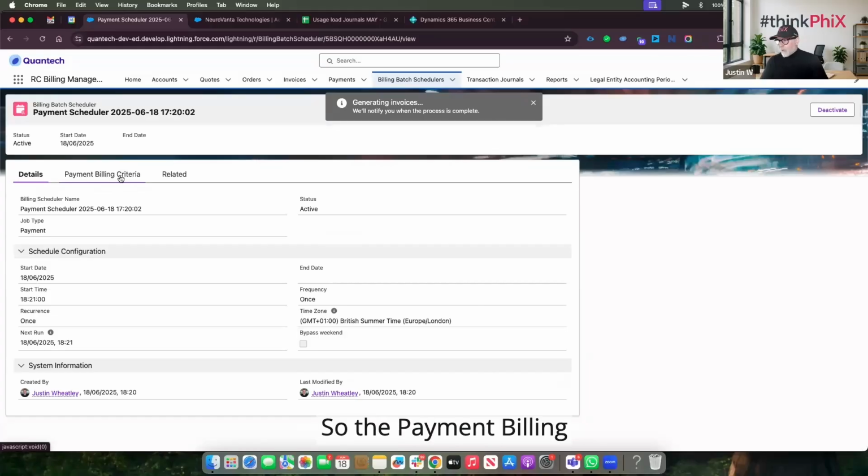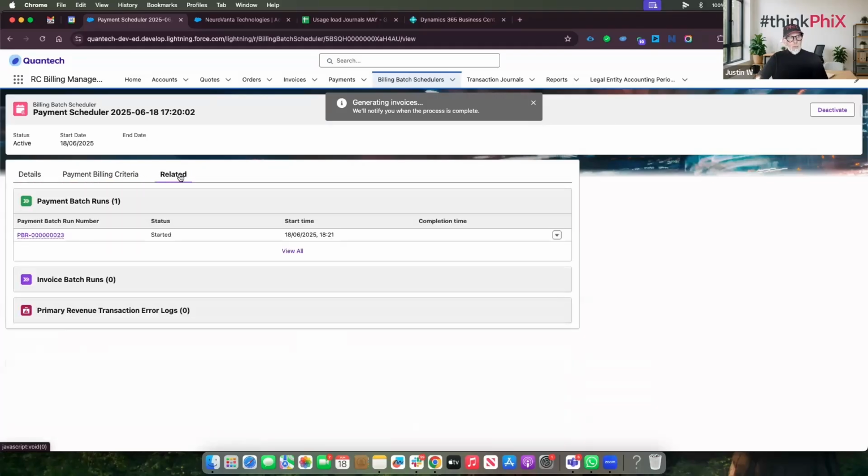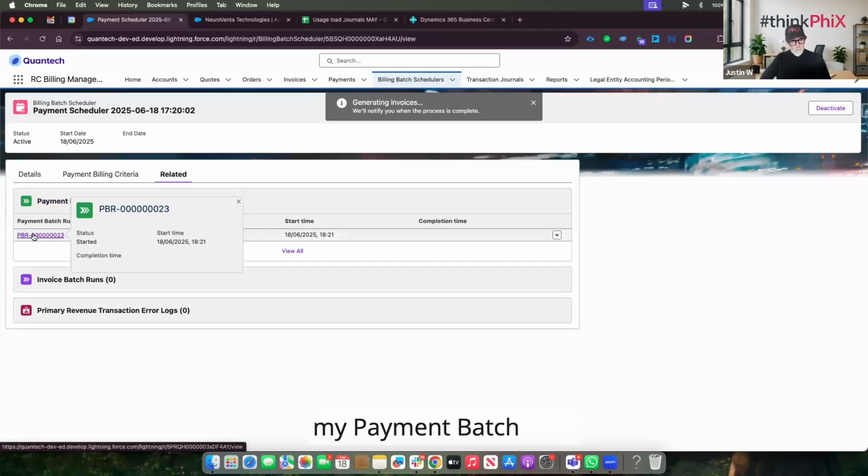So the payment billing criteria, that will go through and match invoices that are due for payment today and that have a payment method of credit card. So for every invoice that has a payment method of credit card where the invoice is due, it will go through and pick those up. I now have my payment batch run that's been created. So let's open my payment batch run.